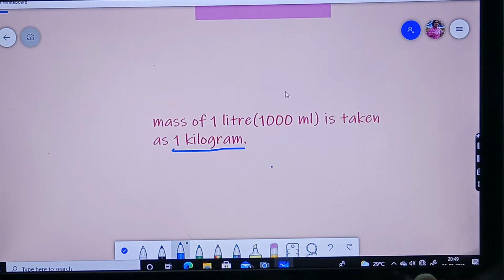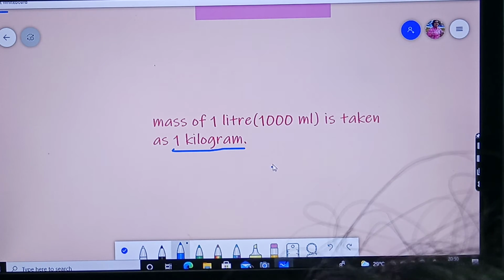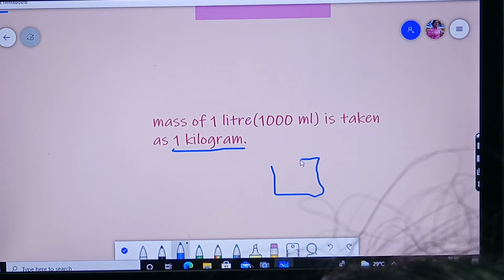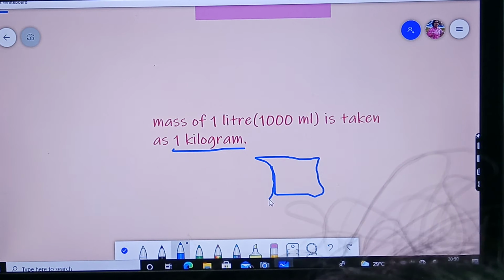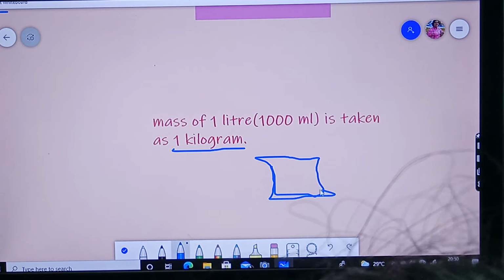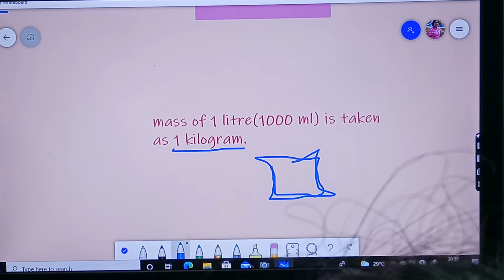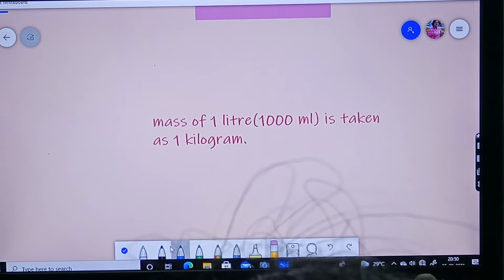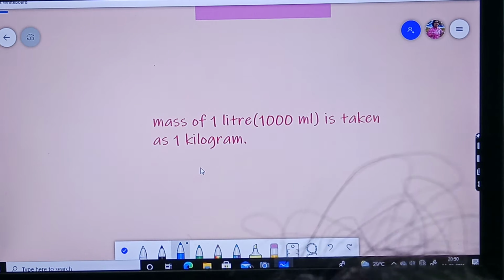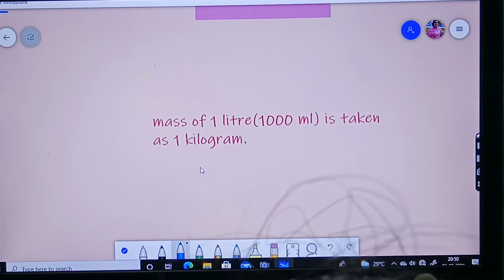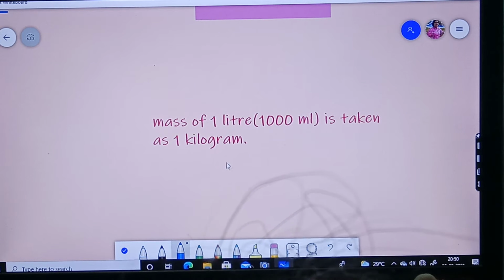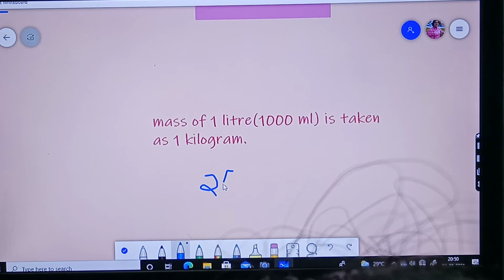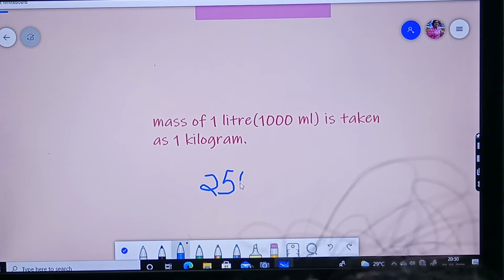For example, we will take a milk packet. In the morning you will go to the shop and bring the milk packets. Of course, some of them will have cow milk, but some will use packet milk, right? On the packet milk, if you see, the mass of this packet milk will be 250 ml. Mass 250 ml.